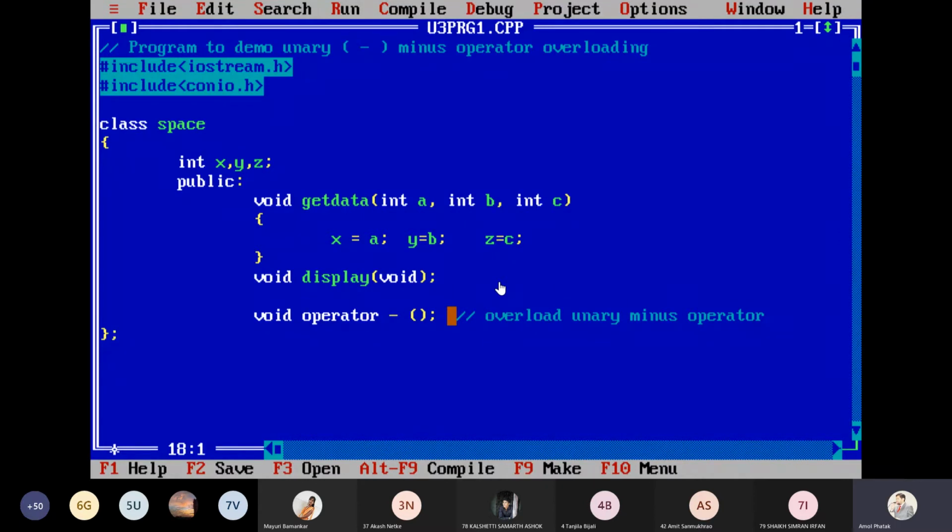I think we have not written the display function, so write the display function now.